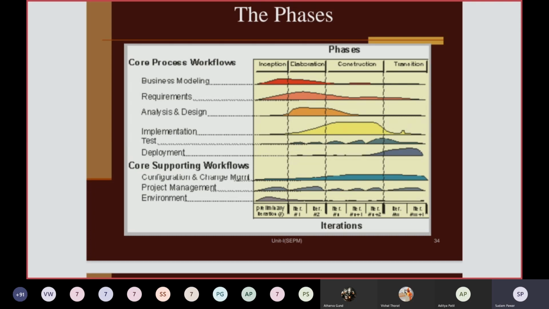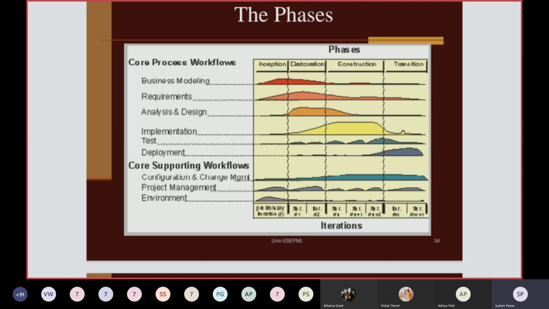Then implementation. Actual implementation starts from the second page, okay, and it will continue till the mid of transition. Okay, the testing, because many students have doubt in their mind. So testing also starts from the first page itself, it begins from the first page. Okay, it will continue till the transition.